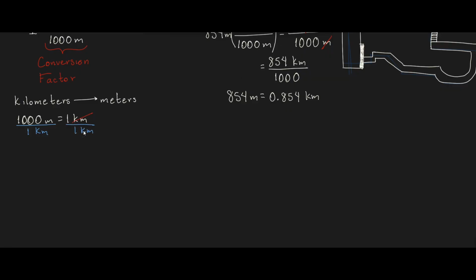So we get 1000 meters divided by 1 kilometer equals 1 kilometer divided by 1 kilometer. Therefore, 1000 meters divided by 1 kilometer equals 1. Notice that the conversion factor is always equal to 1. So multiplying by it changes the units without changing the physical quantity.